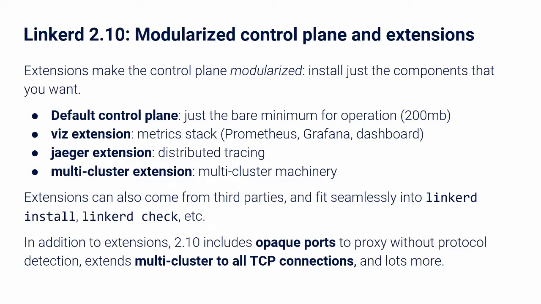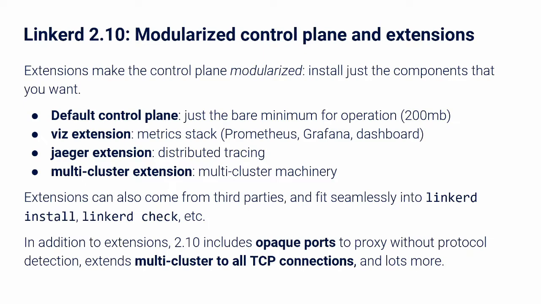In Linkerd 2.10, the Linkerd control plane is now modular and extensible with the introduction of extensions. Extensions are opt-in software components that run as part of the Linkerd control plane. This allows Linkerd adopters to choose exactly which bits and pieces of Linkerd they want to install on their cluster.